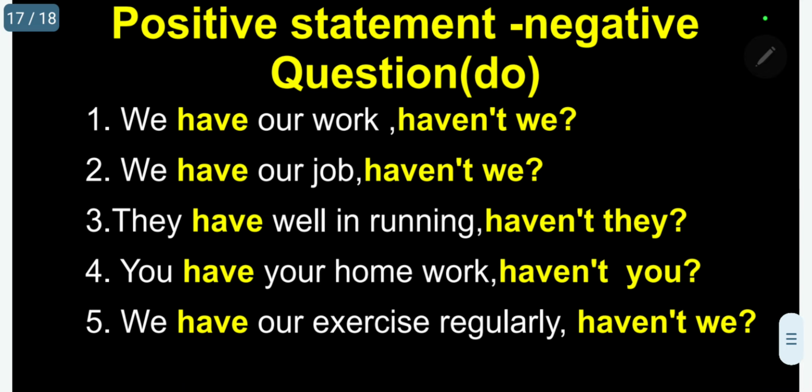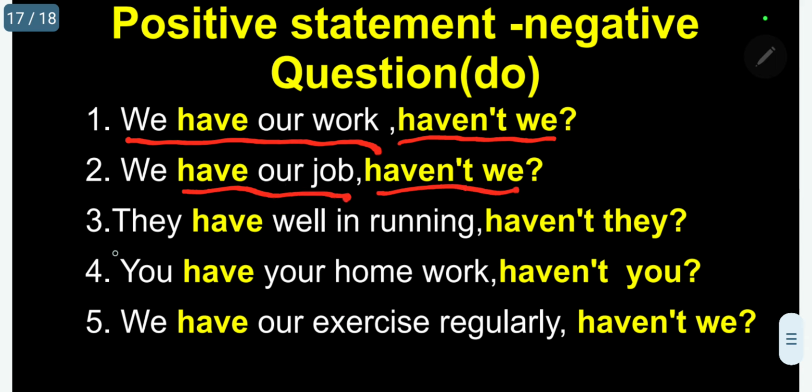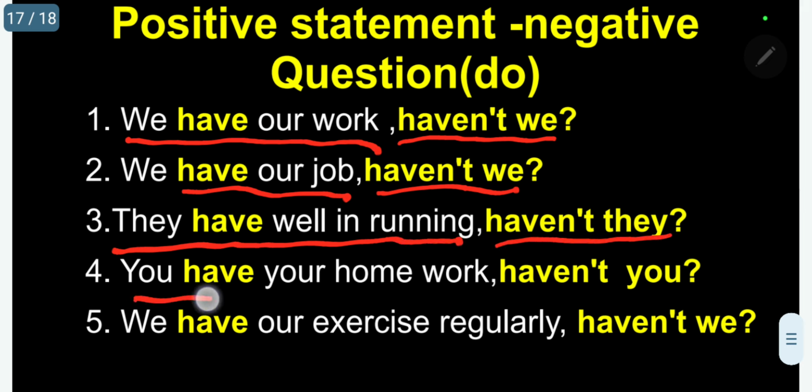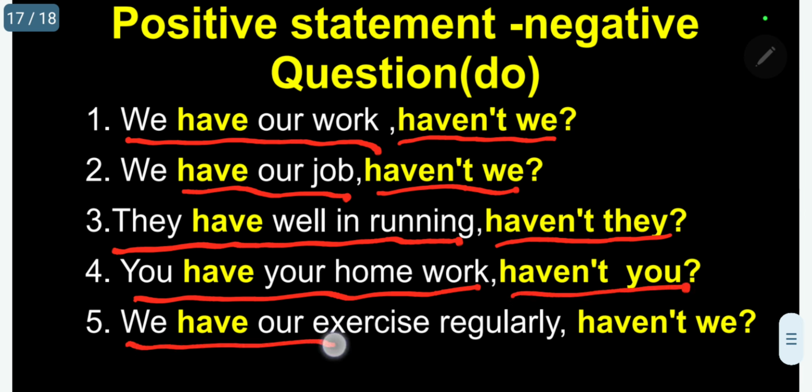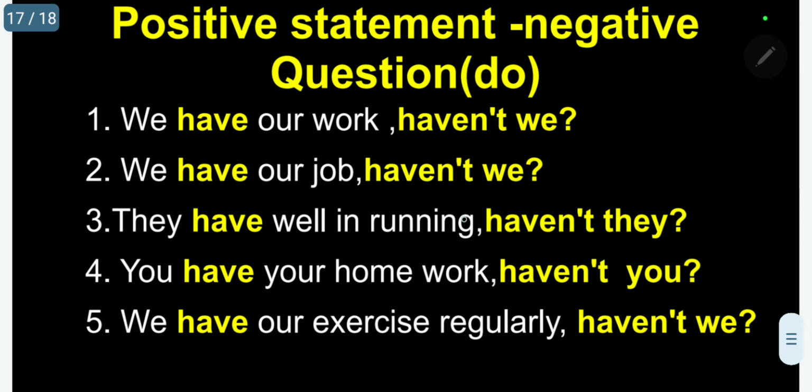The third primary auxiliary verb. We have our work, haven't we? We have our job, haven't we? They have done well in running, haven't they? You have your homework, haven't you? We have our exercise regularly, haven't we? Kindly follow. Have is the auxiliary verb in the statement. When it comes in the tag question, it is in the negative form, haven't.